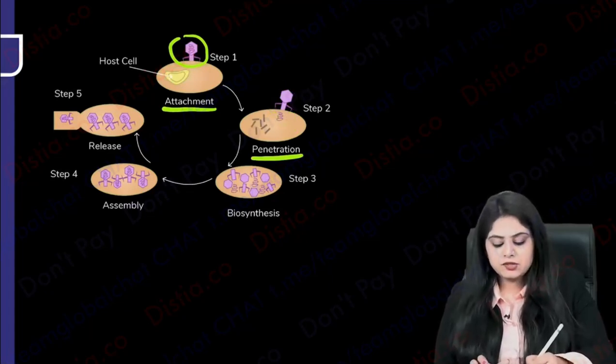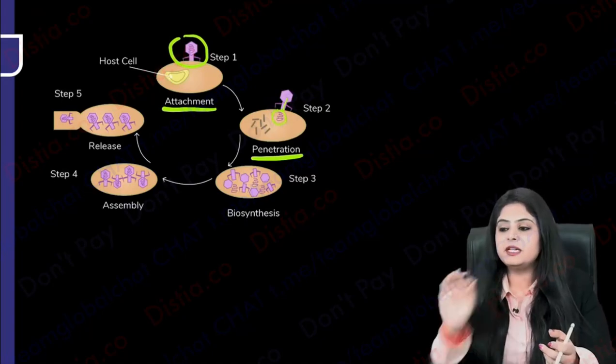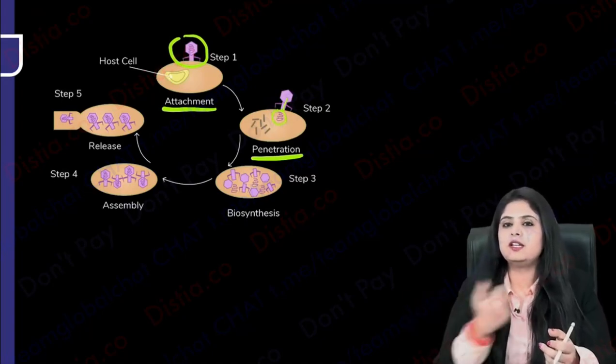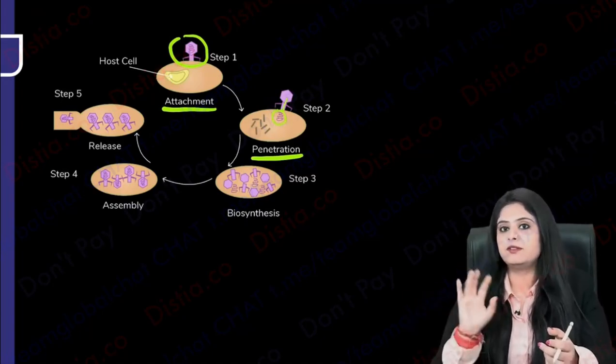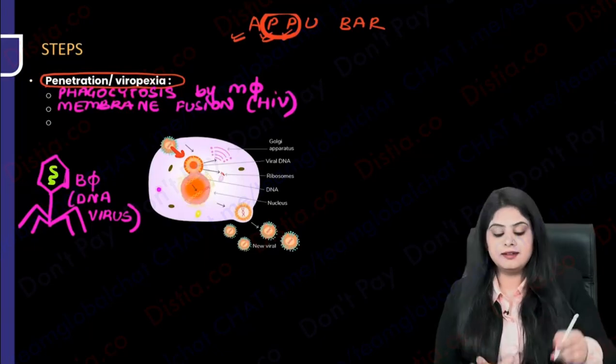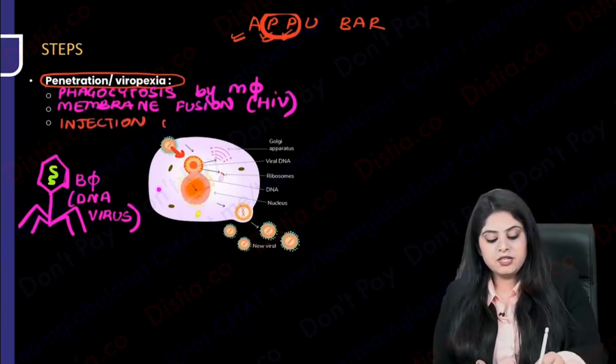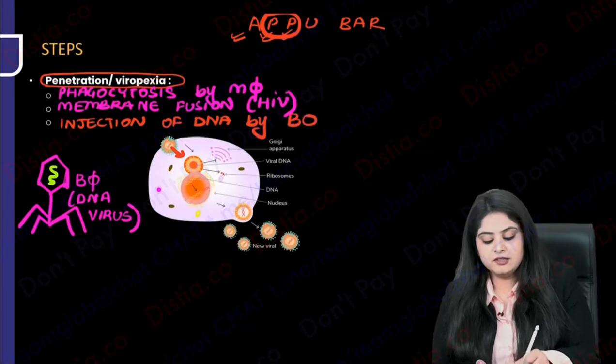It says, I am just going to send, I'll show you that this is the tadpole. So this bacteriophage says, attachment is fine, I will follow. But for penetration, I don't have so much of time. The whole tadpole is not going to come inside. It says, can you see it has spit out its DNA? I'm using a very crude word so that you remember that it's like spitting out the DNA, that I'm spitting inside your cell and I'm going to go away. I am not going to come. I don't have so much of time. So the third method, let's put it in technical terms rather than saying spitting out, is injection of the genome or the DNA by the bacteriophage.